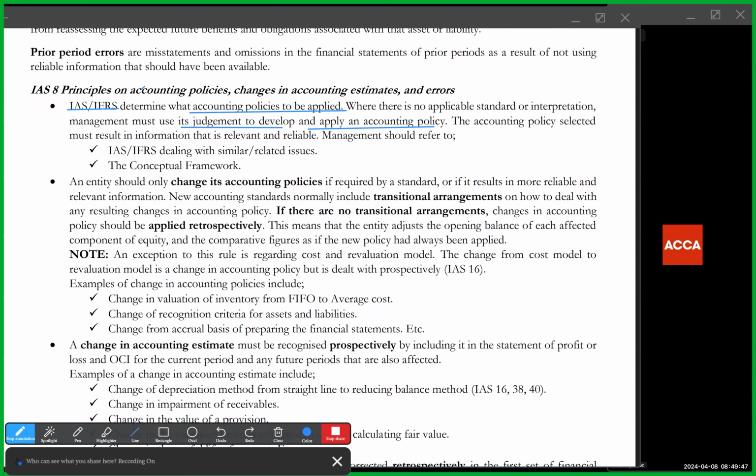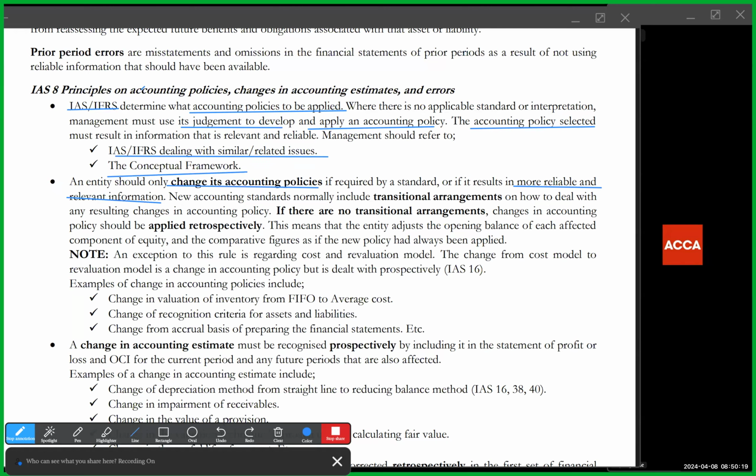So anytime you apply any accounting policy, because there's no specific standard about it, you need to refer to the conceptual framework, or you need to refer to IFRSs or IASs dealing with a related issue, or do both. Now, IAS 8 tells us that we should only change accounting policies if a standard requires it, or if that change results in more reliable and relevant information in the financial statements.